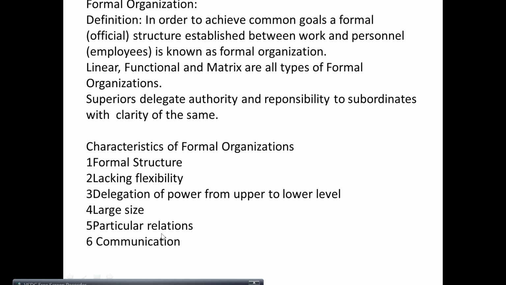Delegation of power from upper level to lower level. Always the upper level will delegate power to the lower level, means upper to middle, middle to lower. Large size. Here you should not get confused because we have already said that line organization is suitable for small units, and here the characteristic says large size. You have to remember that all these organizations are large in size compared to the proprietorship, which was the smallest one.